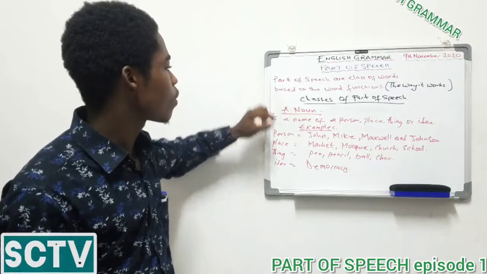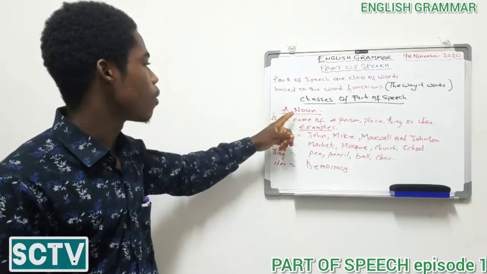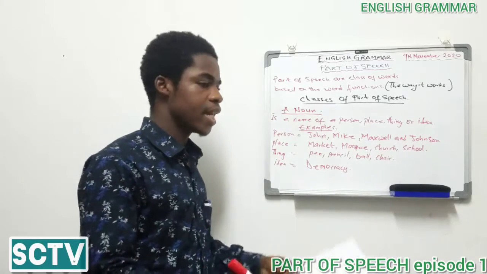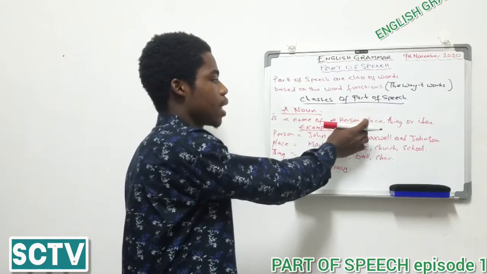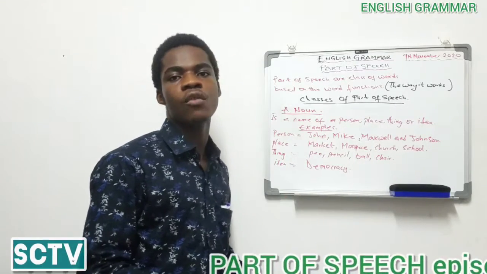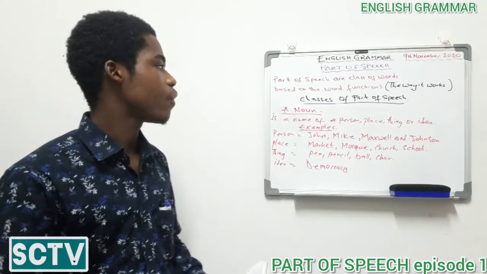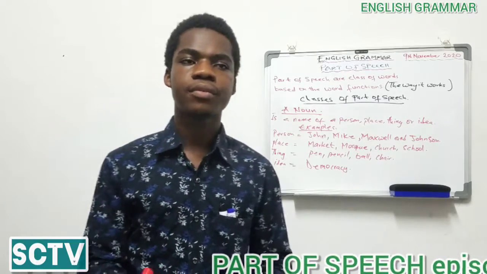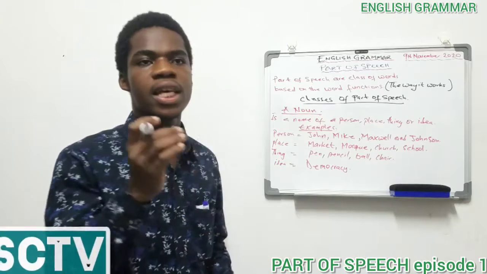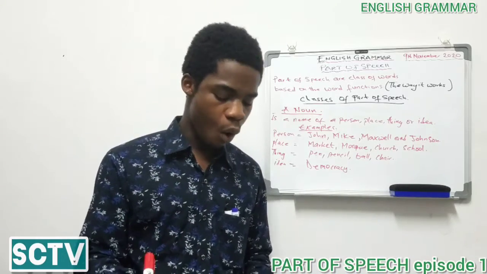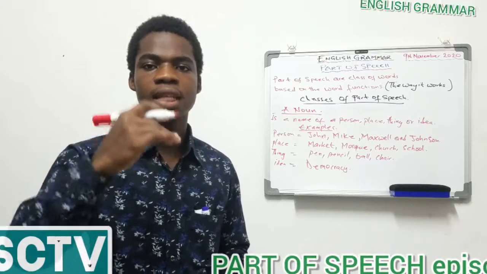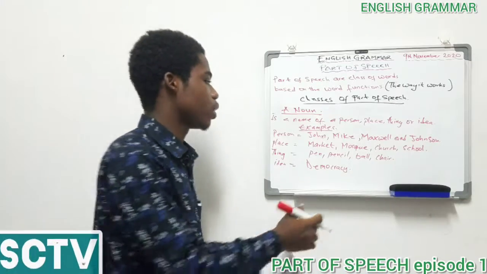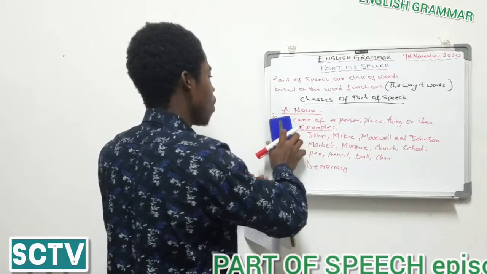Then we are now taking one out of the 9 I stated. We are taking the first one, noun. So we are saying a noun is the name of a person, place, thing, or idea, and these are the examples to clarify this statement in the definition of a noun. Now, this same noun also has 6 subclasses, or some will say there are other divisions under the noun. They are in 6 divisions, which I'm yet to alert you on. So let's look at the divisions of the noun.